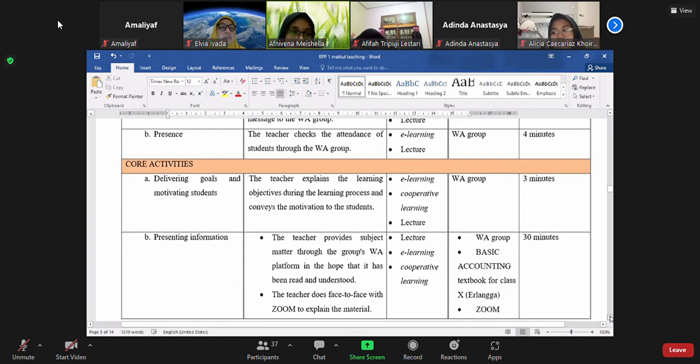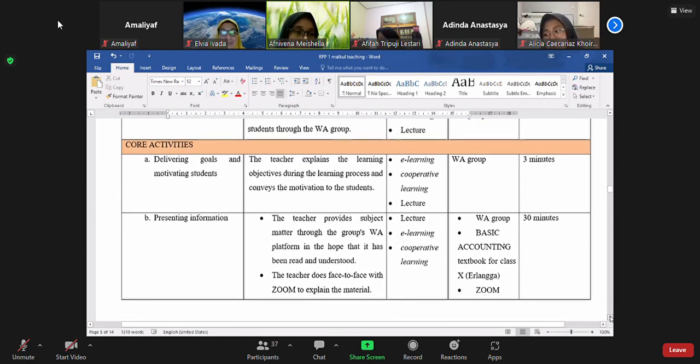Core activities. Delivering goals and motivating students. The teacher explains the learning objective during the learning process and conveys the motivation to the students, with method learning, cooperative learning, and lecture with WA group and with 3 minutes. Presenting information. The teacher provides subject matter through the group's WA platform in the hope that it has been read and understood.